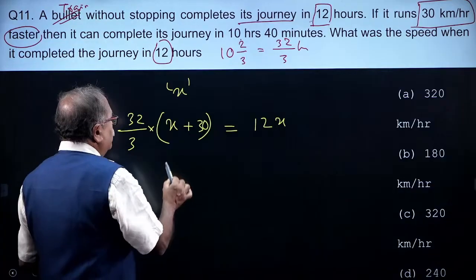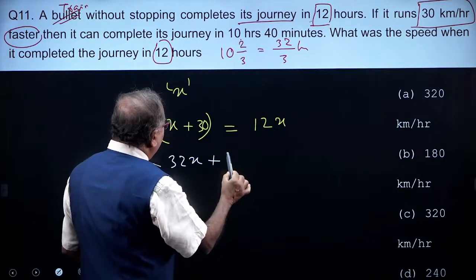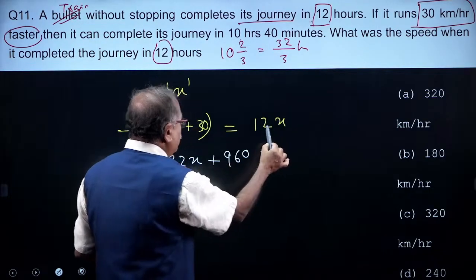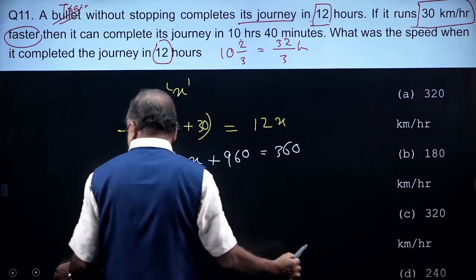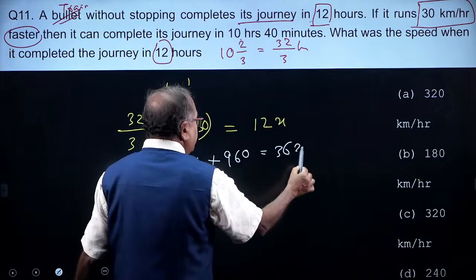Now, I will move on over here: 32x plus 960, which is equal to 12 times 3, 36x. Hope everyone is understanding it.